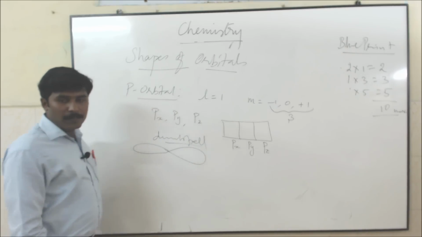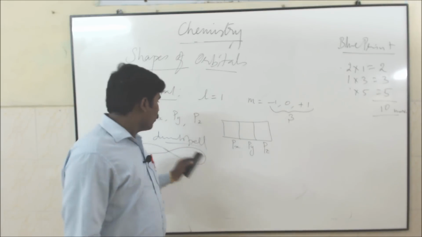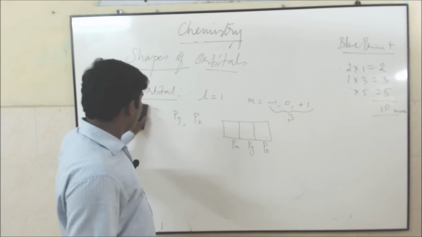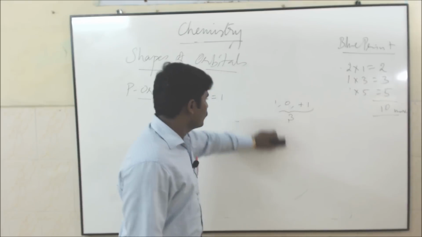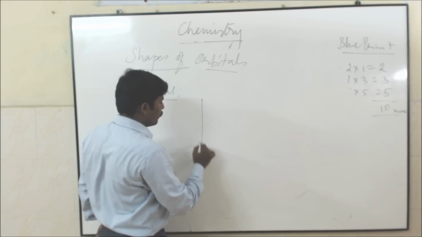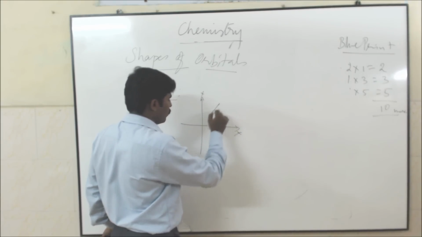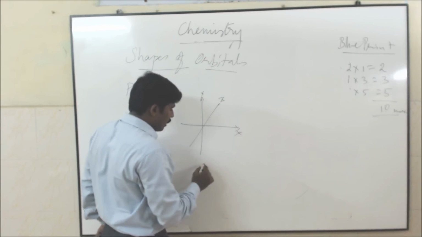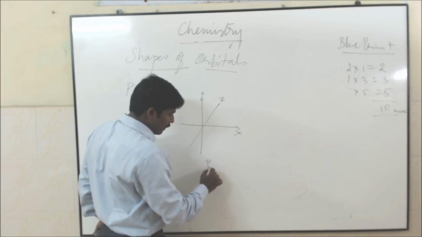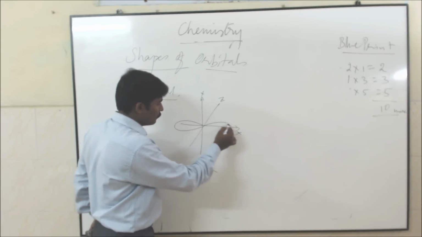Dumbbell shape. Actually, 3 is there, no? Px, py, pz. I am going to draw the structure of px, py, and pz. See here, this is the x-axis, this is the y-axis, this one is the z. Actually, I am going to draw the diagram for px. Px means along the x-axis like this.